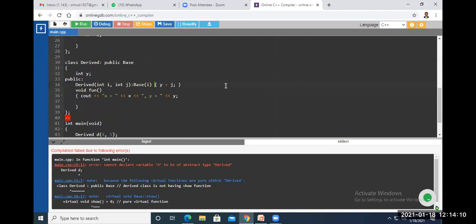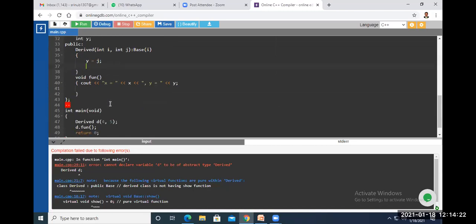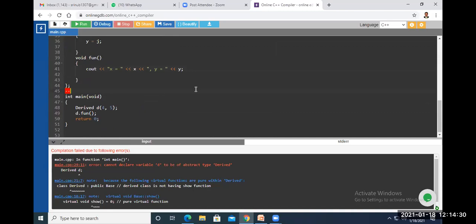Now in the definition of the derived class constructor, we are writing only one statement, that is Y equal to j. That means Y, the data member of the derived class, is initialized with j here. This is the implementation of the fun function. So this fun function will display the X and Y values here, right? So now